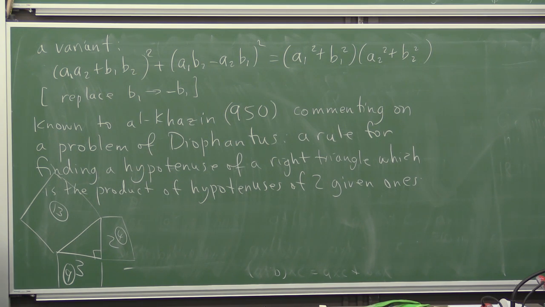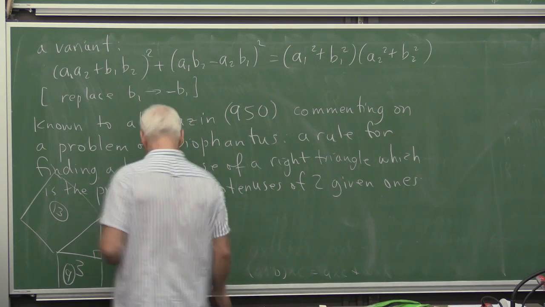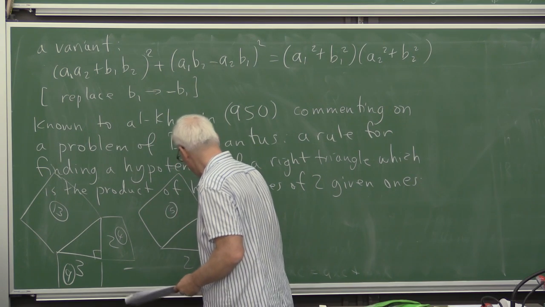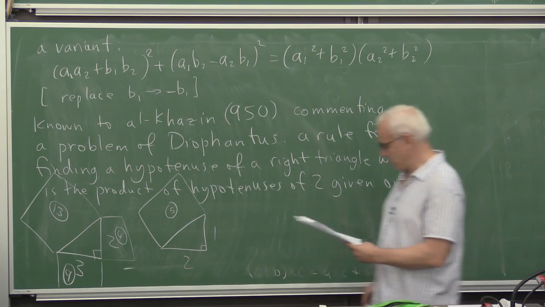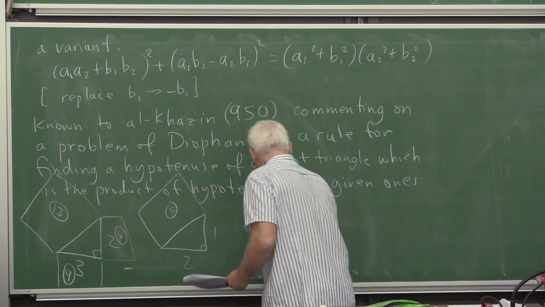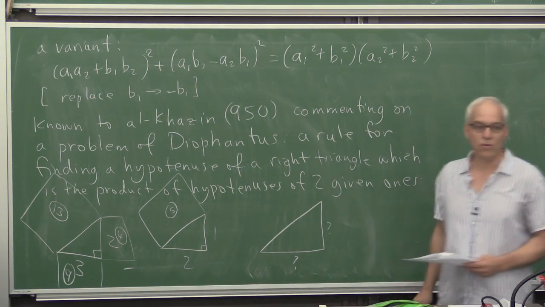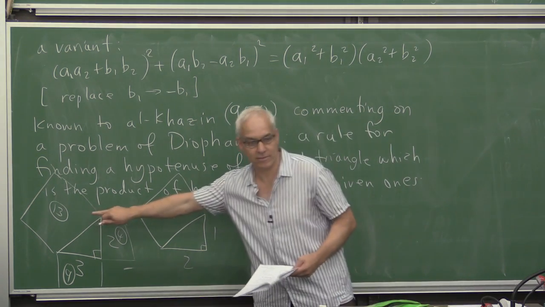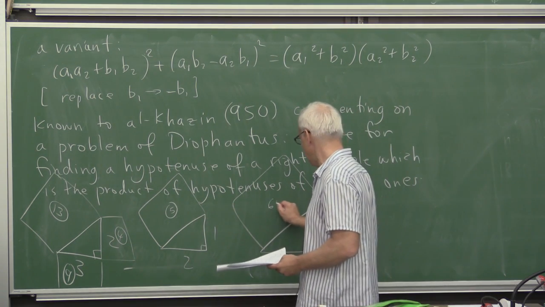And let's say we have another triangle whose sides are 2 and 1, then similarly the area on the hypotenuse there is 5. And so suppose we're interested in finding another triangle whose hypotenuse area is the product of these ones. That was Diophantus' problem. So 13 times 5 is 65.